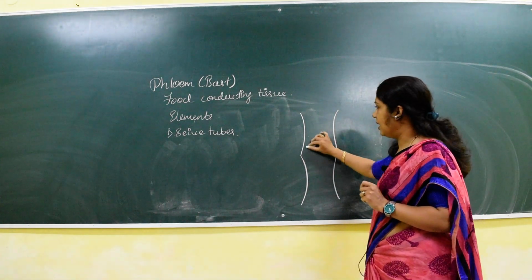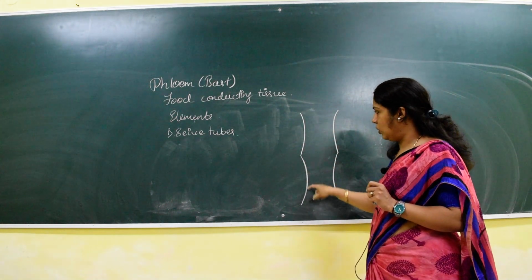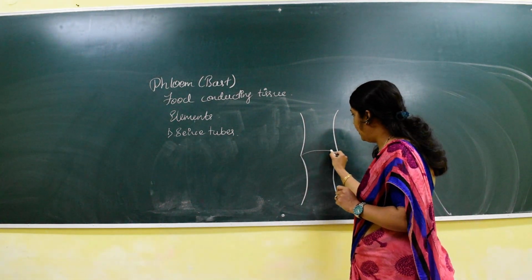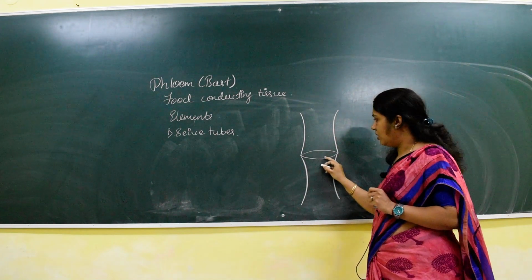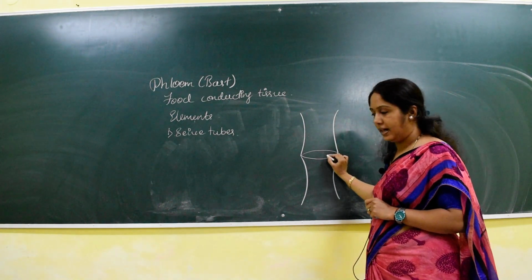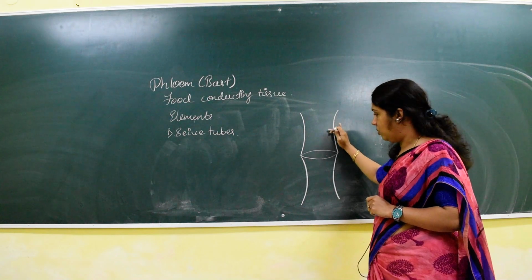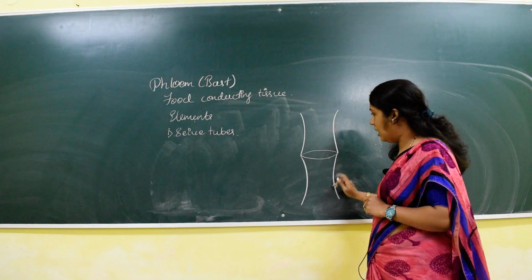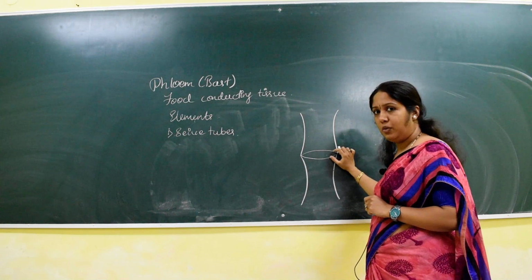Living means it contains cytoplasm. And in between 2 sieve tubes there is a plate-like structure called the sieve plate. This is one sieve tube and this is another sieve tube. Both sieve tubes are interconnected by a plate-like structure called the sieve plate.